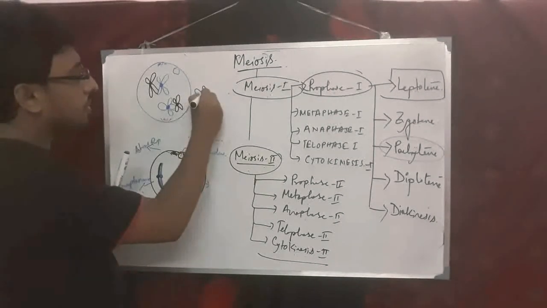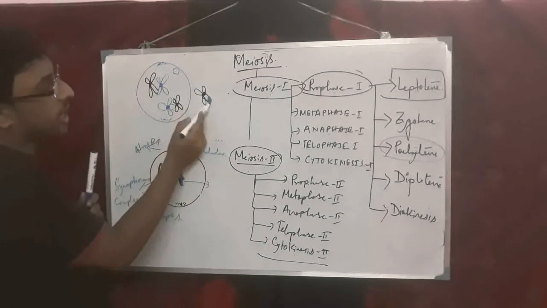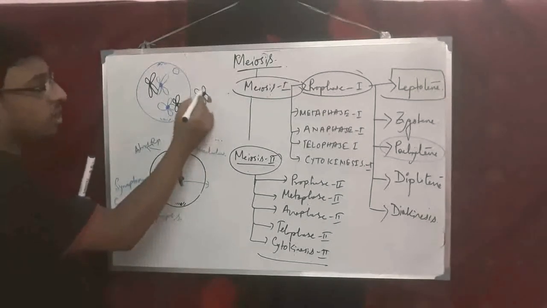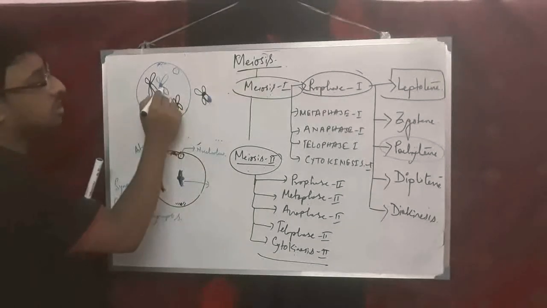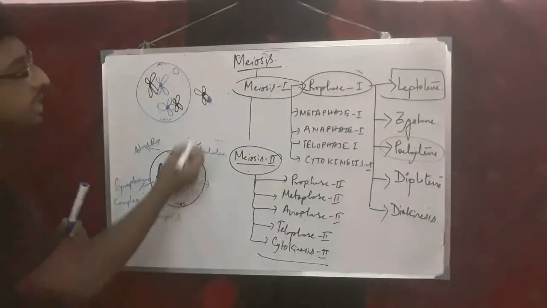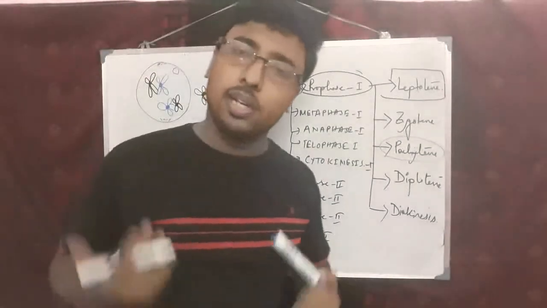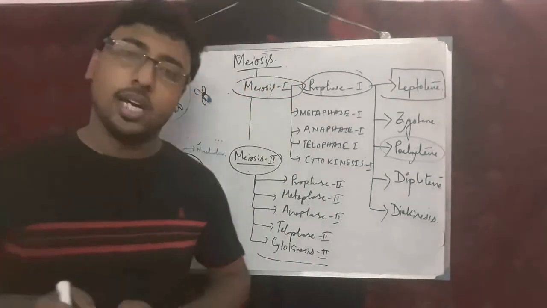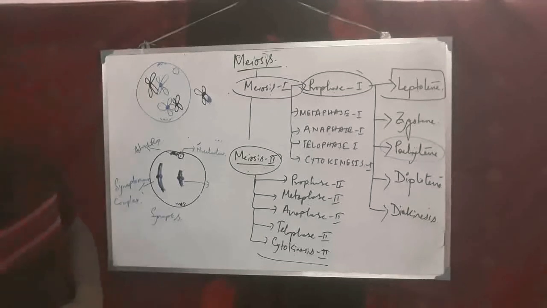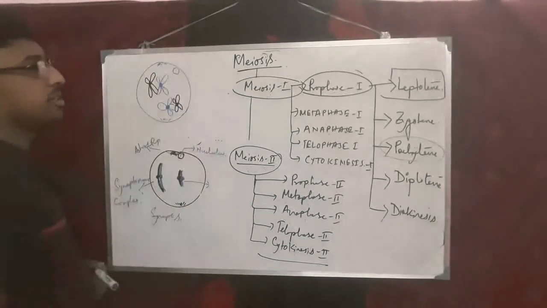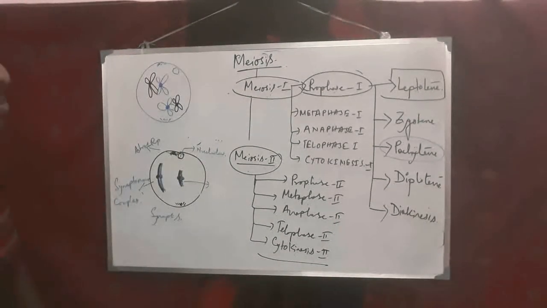From one arm, this chromosome gets the new characteristic features from that chromosome, and also the part of that chromosome is going towards this chromosome. So ultimately they are exchanging their parts, that is crossing over. Whenever the chromosomes exchange their parts to form new characteristic features, new types of chromosomes, it is known as crossing over. The process of crossing over will occur in this stage, in Pachytene. It is a very important stage under meiosis 1, prophase 1.